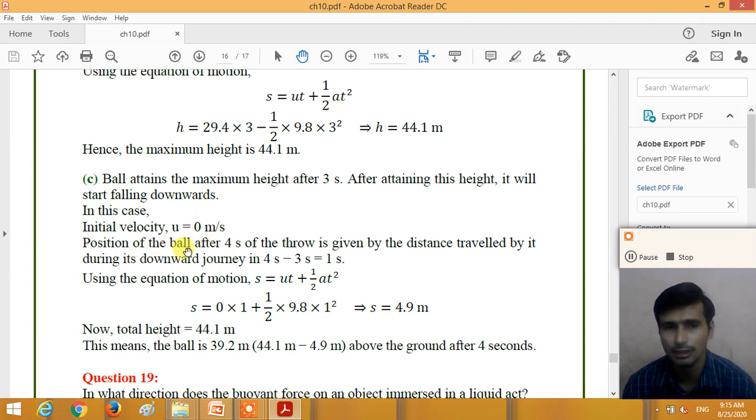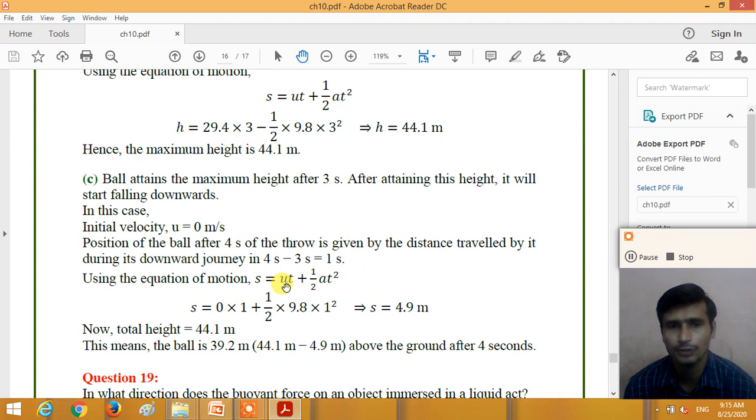The position of the ball after 4 seconds of the throw is given by the distance traveled by the ball during its downward journey in 1 second, because 3 seconds it takes to reach the maximum height, and 4 minus 3, so in the remaining 1 second it will cover distance in the downward direction. So we need to calculate the distance traveled by the ball in the downward direction in 1 second.